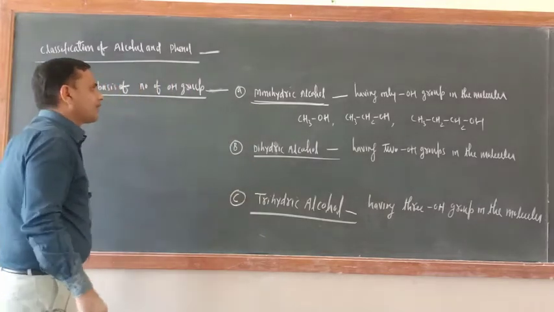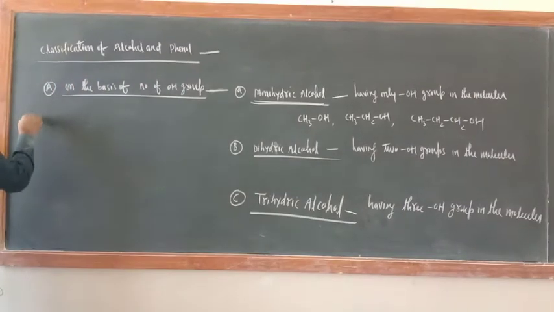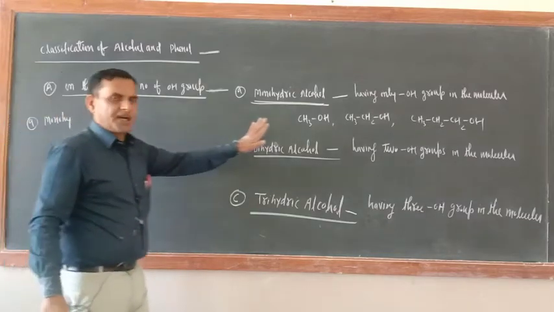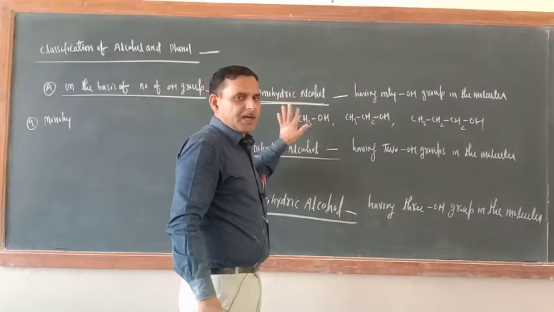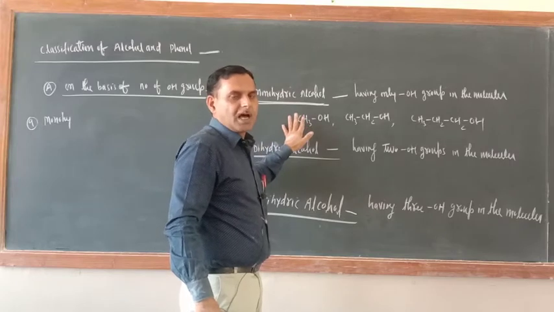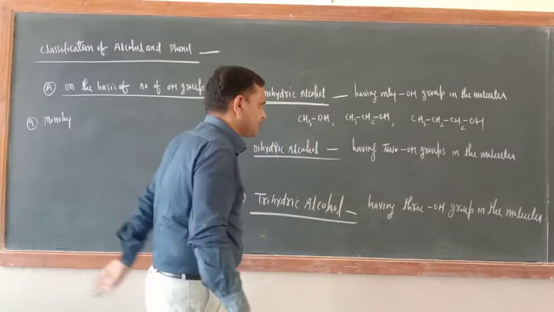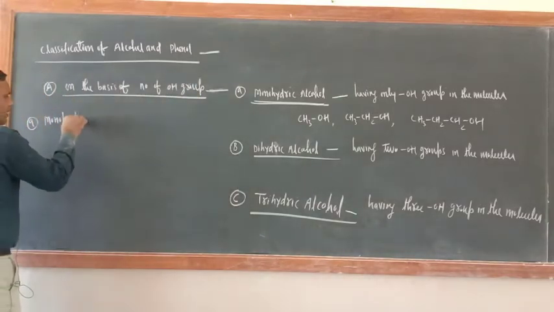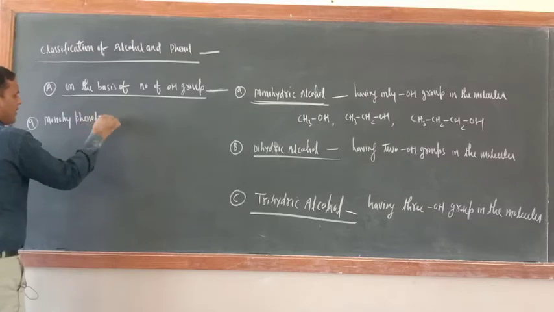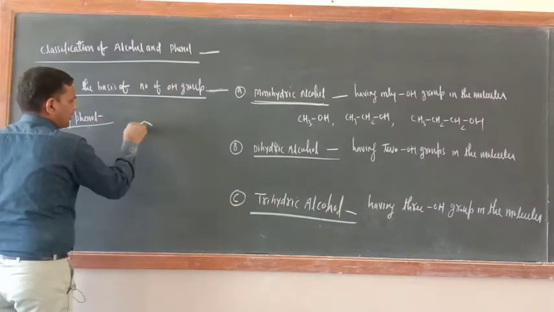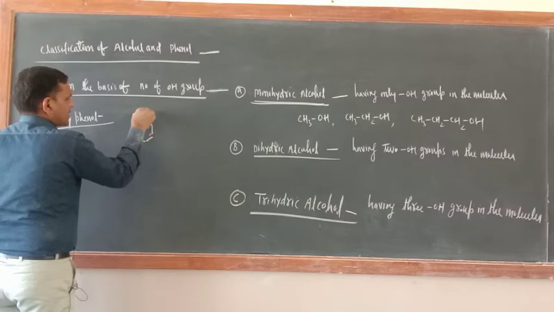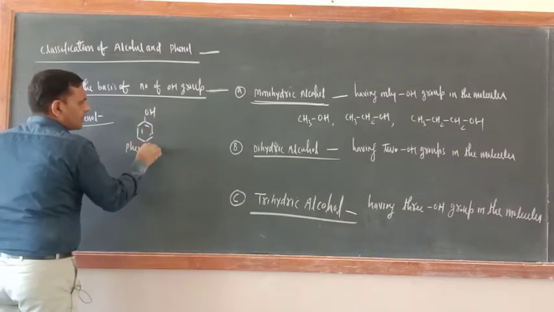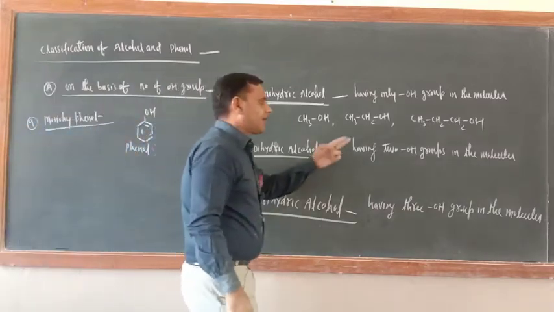Like that, monohydric phenol is also there. So this side I am writing monohydric. I am not concentrating on nomenclature right now. I am telling you the molecules. When I will teach you the IUPAC nomenclature, at that time I will teach you how they should be named. So now monohydric phenol. This is only phenol. This and OH. This is phenol. Correct. Now what about dihydric alcohol having 2 OH group?